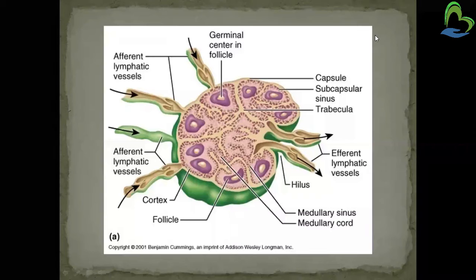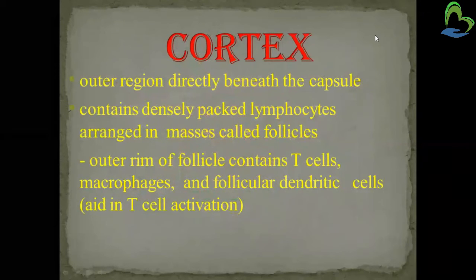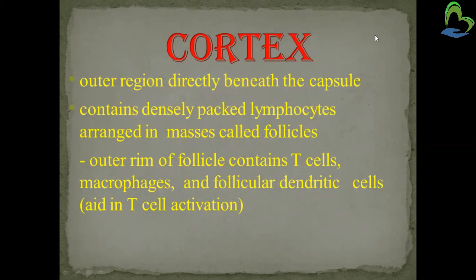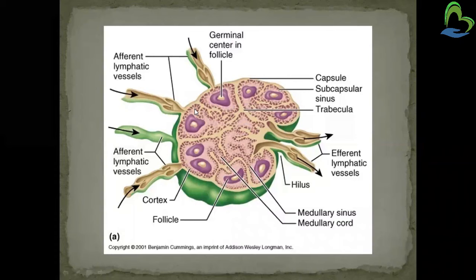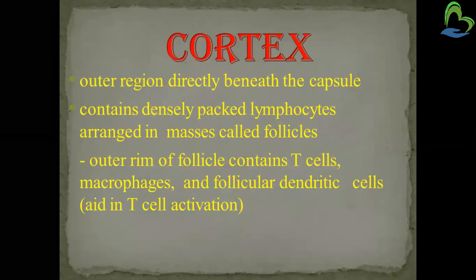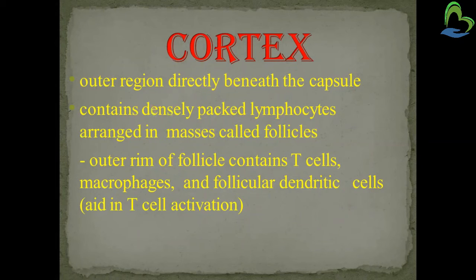Now the first one is the cortex. The cortex is the outer region directly beneath the capsule, as we see in this picture. It contains densely packed lymphocytes arranged in masses called follicles. The outer ring of the follicle contains T cells, macrophages and follicular dendritic cells. So basically the cortex contains follicles, T cells, macrophages and follicular dendritic cells, which are important for defense against infection or any illness.